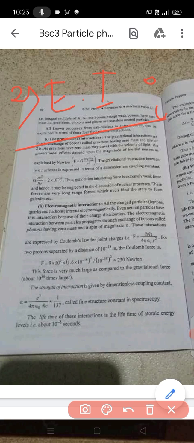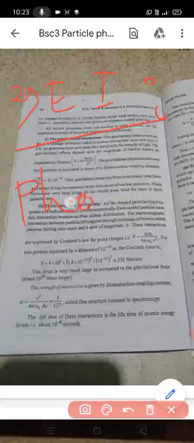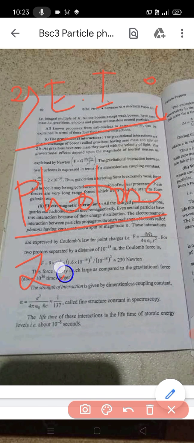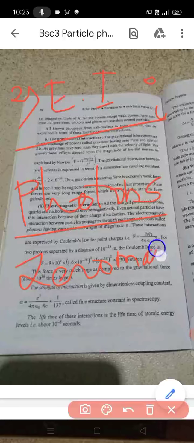Even neutral particles have the electromagnetic interaction because of their charge distribution. The electromagnetic interactions between the particles propagate through the exchange of bosons called photons. Photons have zero mass and the spin of magnitude is h cross.